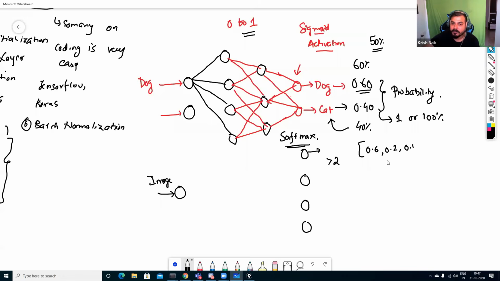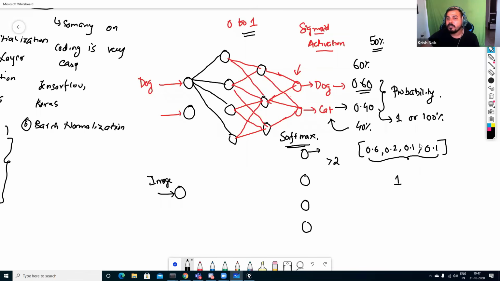The third output says 0.1 belongs to, suppose this is a chimpanzee, something like that, and 0.1 belongs to a human being. Now in this particular case you will be getting 4 different values, and always remember the sum of all these values will be 1. Okay, the sum of all these values will be 1.